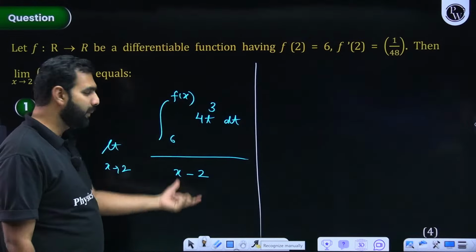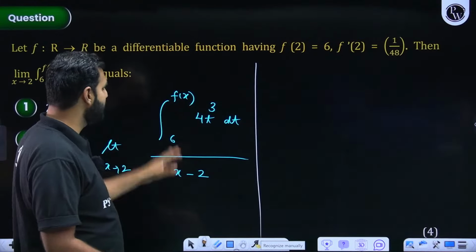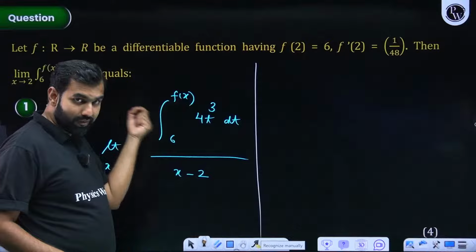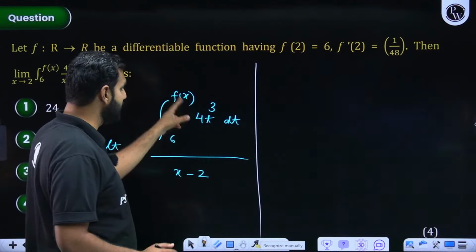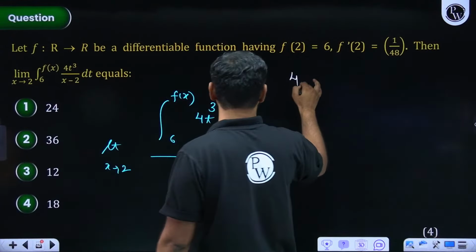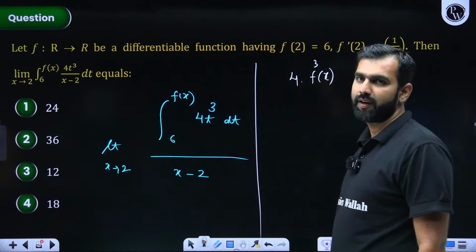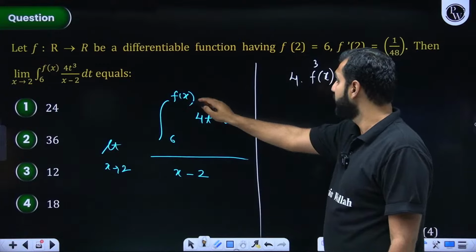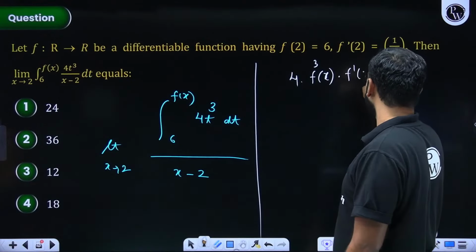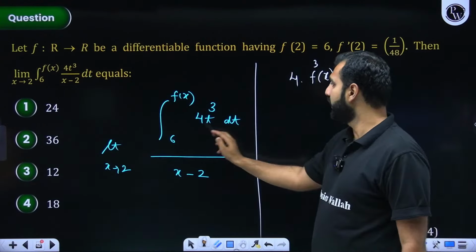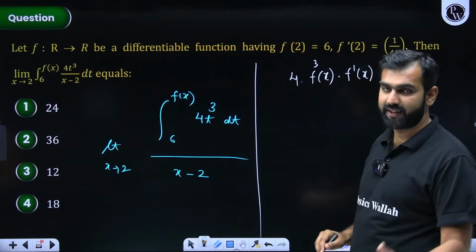So if it is 0 by 0 form, I'll use L'Hopital. L'Hopital means differentiate this. Differentiation of definite integration. So pass the upper limit. So it should be 4 times cube of f(x), because t should be replaced by f(x), and then differentiate the upper limit, that is f'(x), minus 4 into 6 cube into derivative of 6. Derivative of 6 is 0.